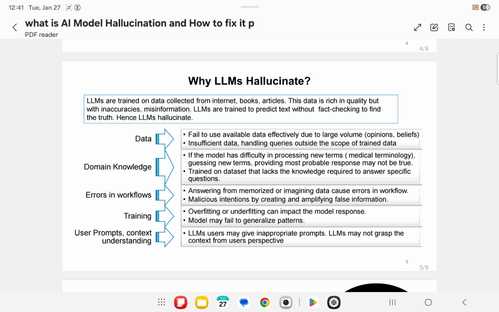While training a model, all edge case scenarios need to be considered so that the model can learn when to generalize and when to be specific. Lastly, users may not give clear, perfect prompts to the LLMs. LLMs respond to only clear prompts and may not grasp the context from the user's perspective.